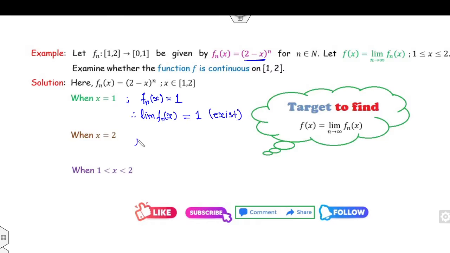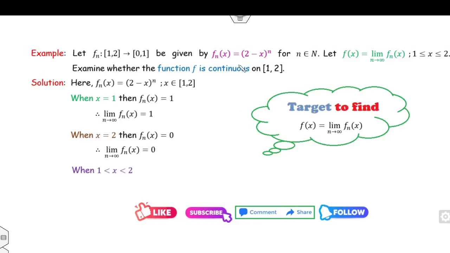What will happen if x approaches 2? Then your fn(x) will be 0, so the limit will be 0. When x lies between 1 and 2, then your fn(x) will be (2 minus x)^n. Now, if x lies between 1 and 2, then 2 minus x lies between 0 and 1. So when this number lies between 0 and 1, if you raise it to the power infinity, that number will be 0. Fine. So you can see that in each case, the limit exists.